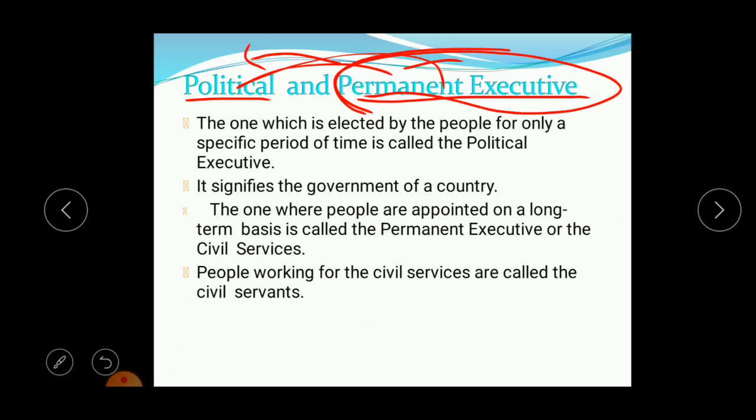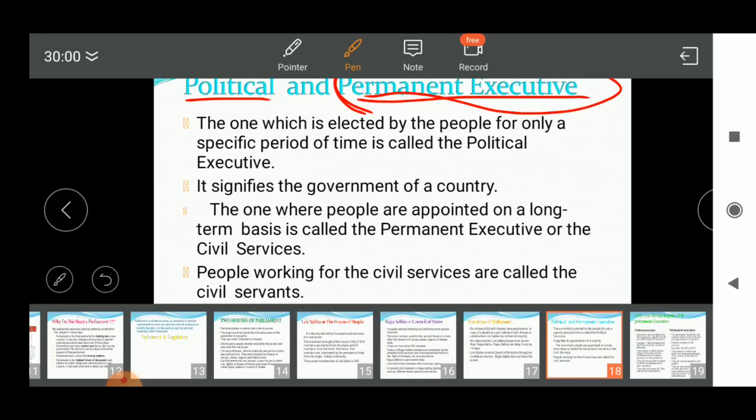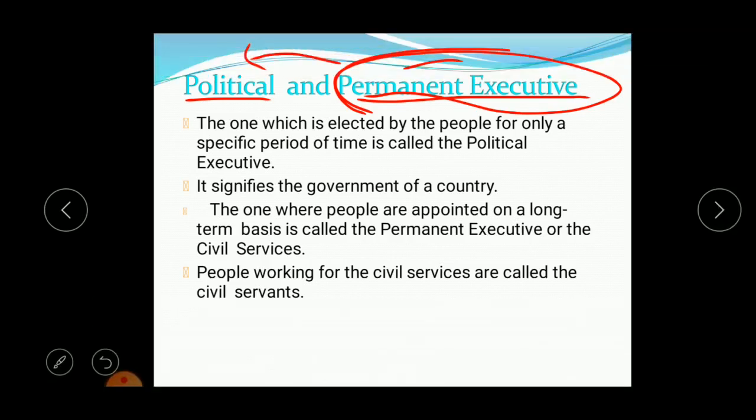In the executives you can find a lot of differences prevailing. There are different levels of government functioning every day. Even in the political and the permanent aspects, you can see there are a lot of changes and a lot of differences of function prevailing among them.